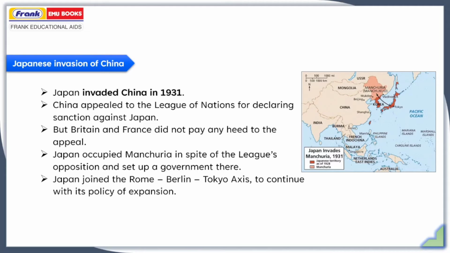Japan joined the Rome-Berlin-Tokyo axis to continue with its policy of expansion. Actually, Japan was a part of the three-party alliance of Japan, Germany, and Italy. In 1933, Japan left the League of Nations.